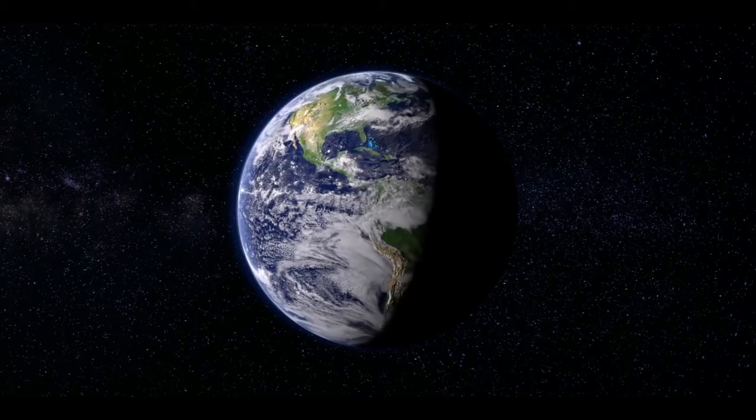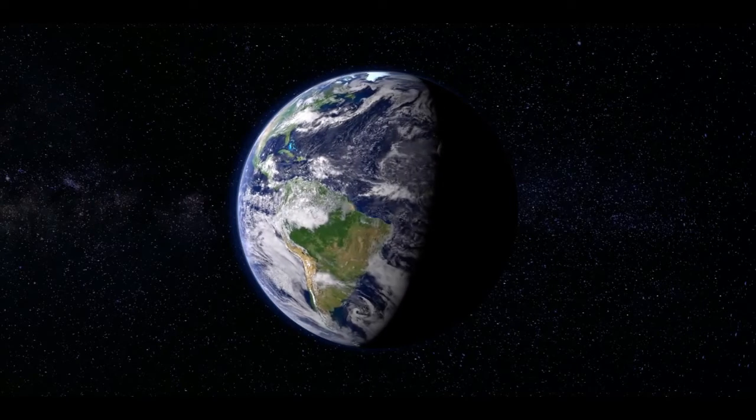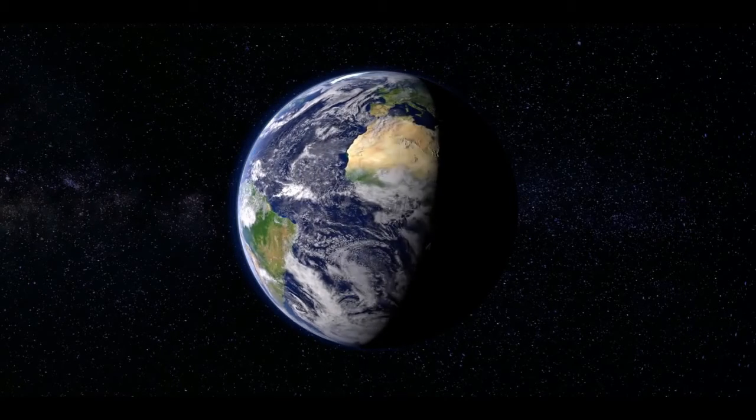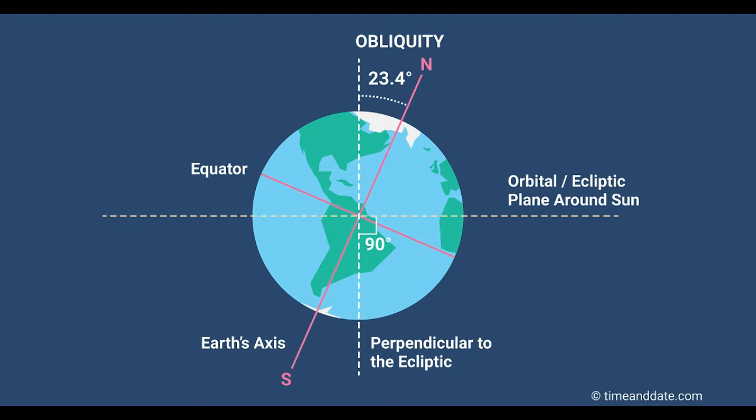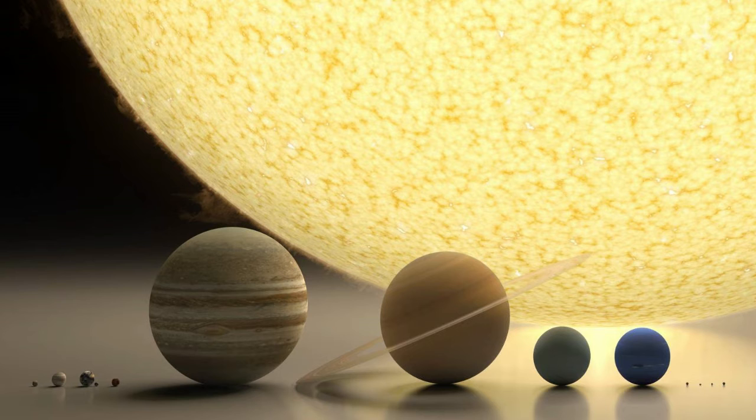Now let's talk about Earth. The Earth is the third nearest planet to the Sun. In size it is the fifth largest planet. It's slightly flattened at the poles. That's why its shape is described as geoid. Geoid means an Earth-like shape.